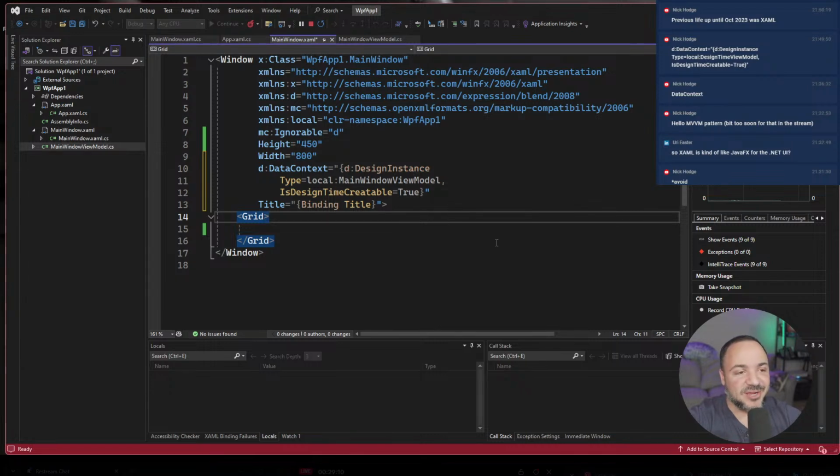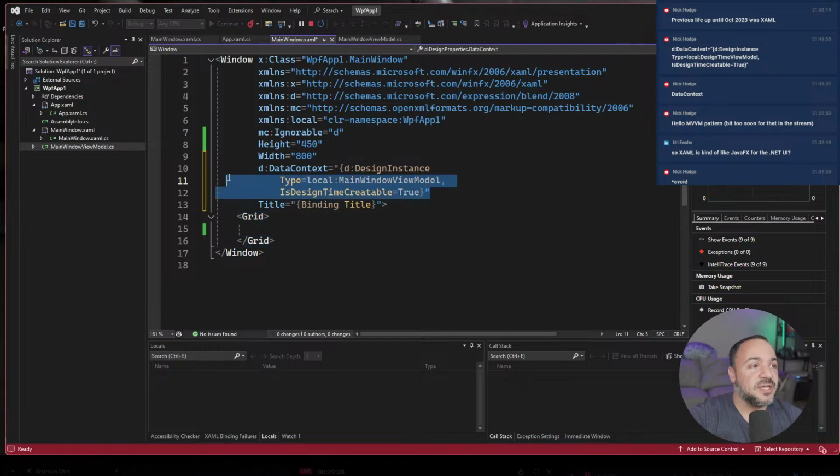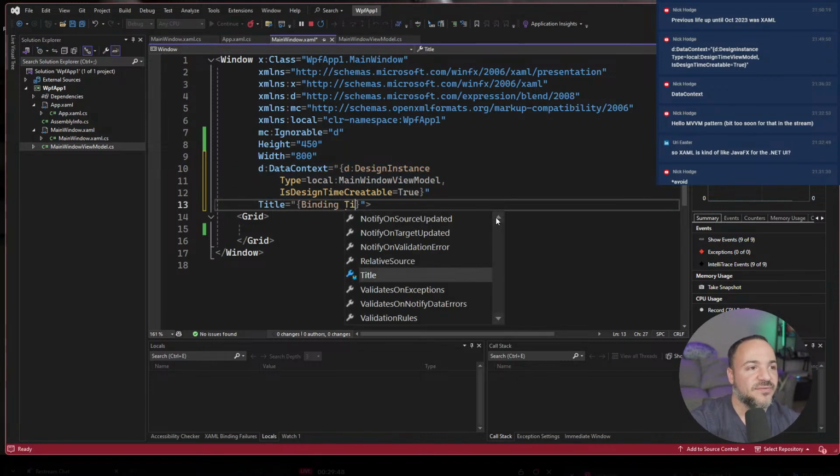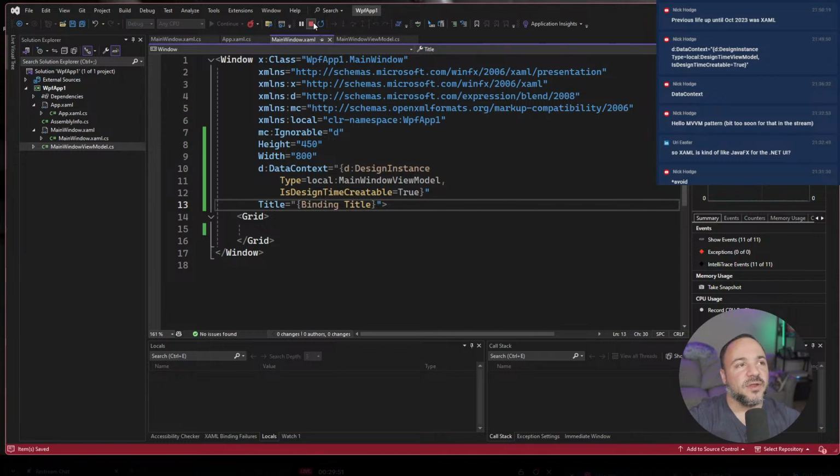He says his previous life up until October 2023 was XAML. Like I said, I used to do this stuff for years. It was all WinForms, and at the forensics company I was at before Microsoft, we transitioned from WinForms over to WPF. I built tons of stuff in WPF. It's just been so long. I actually don't think that we knew about this until very late in our building of things there, which is kind of funny because it's super helpful to have all the IntelliSense come back up, especially when you're in the XAML and you're wondering where the heck all this stuff is. This really helps because we only have the one thing, title, but if we had other things we wanted to work with, we'd be able to get them.